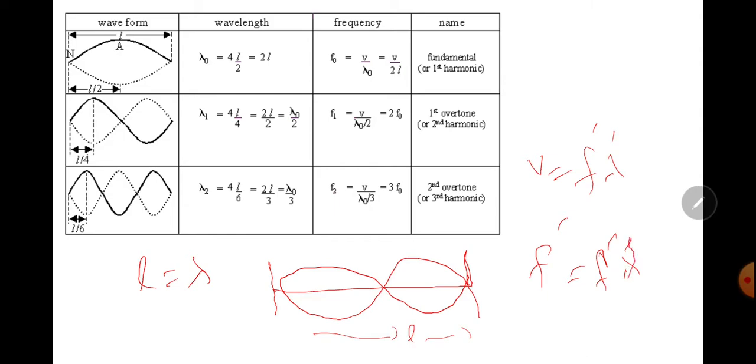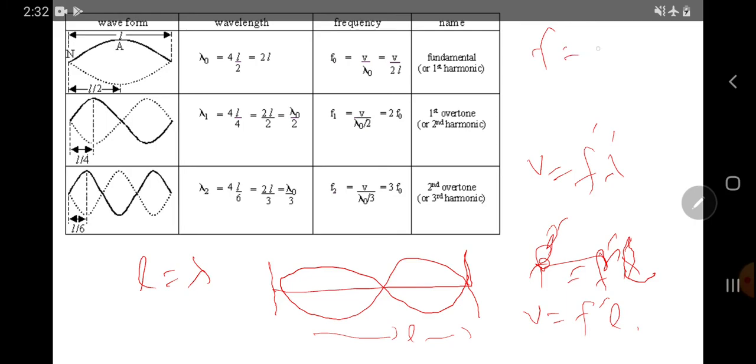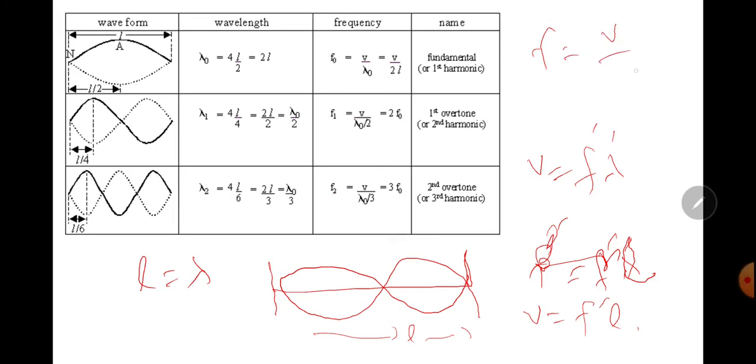So in place of lambda we will write L, and V, f prime and L. So f prime is equal to V by L. So write 2V divided by 2L. f prime is equal to 2 f1.